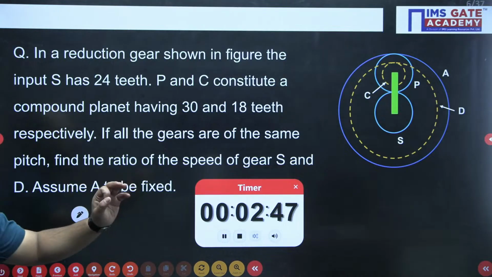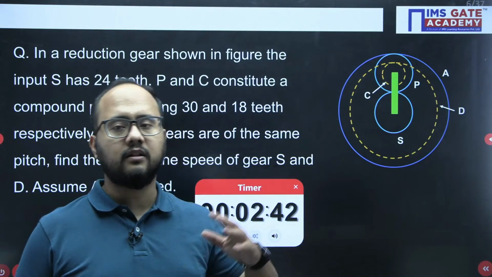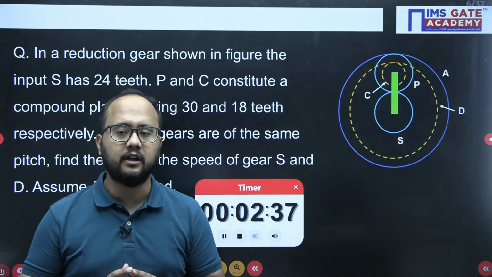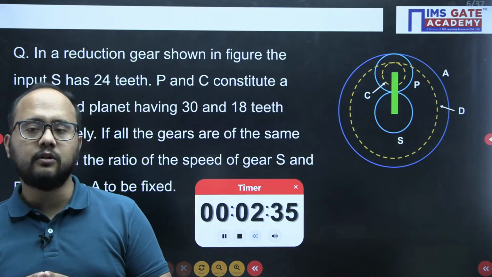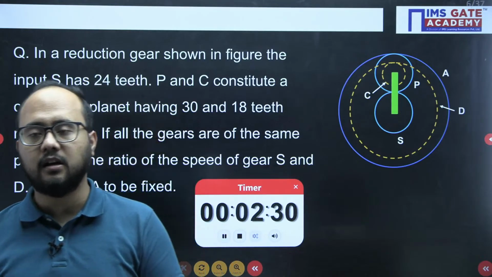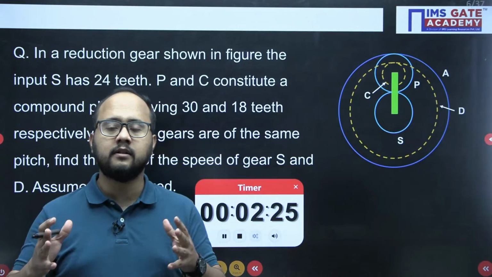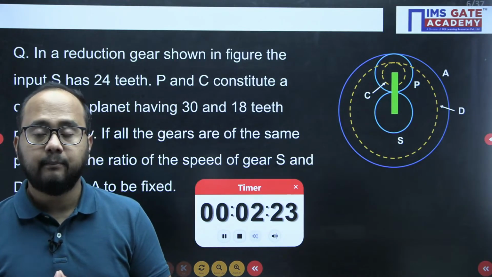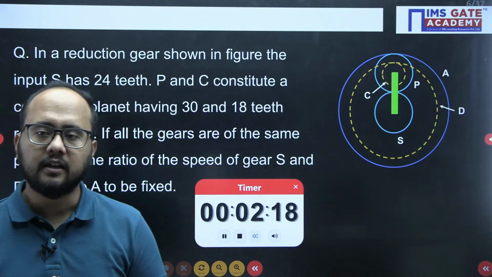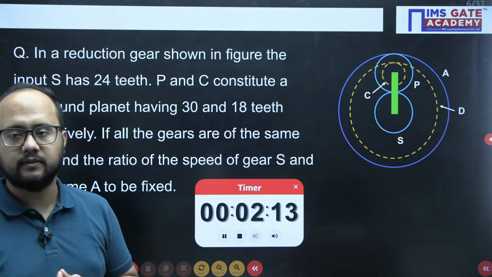Using the relative velocity method only, we are going to solve all the problems that we have discussed so far in various sessions, in the live class, in the offline class, everywhere. I've told you this point many times. The relative velocity method will be used for epicyclic gear train problems, instead of the tabular method that we usually use in college. But for competitive examinations like GATE or ISRO or BARC, wherever you are appearing, always use the relative velocity method to solve gear train problems, right?